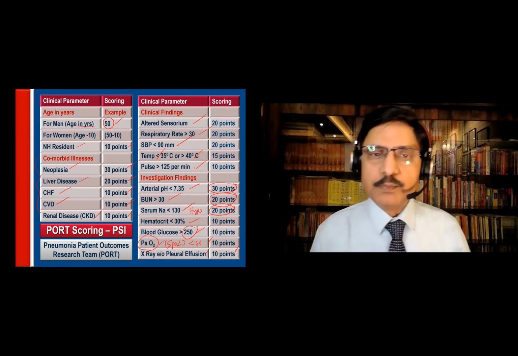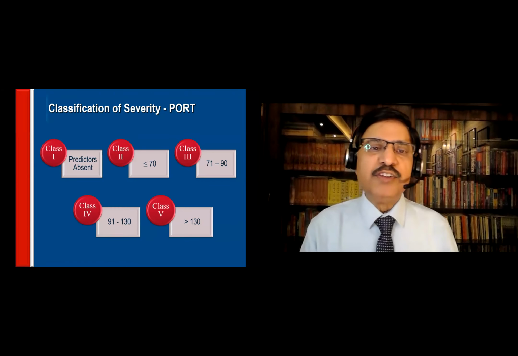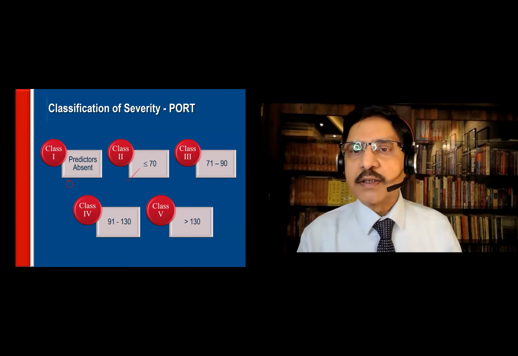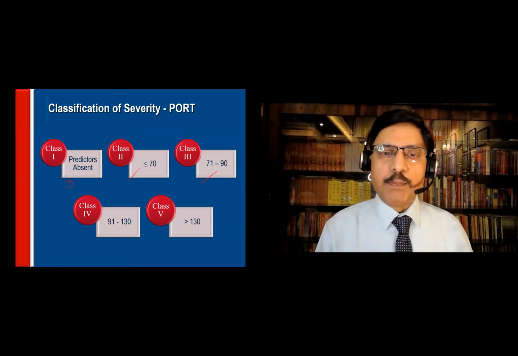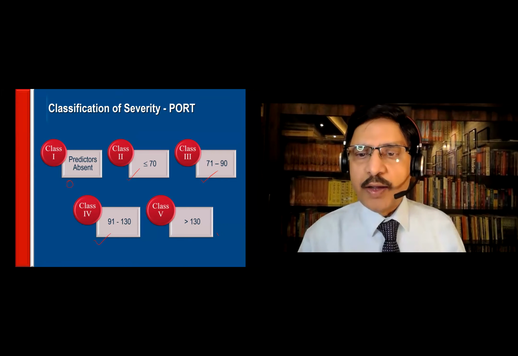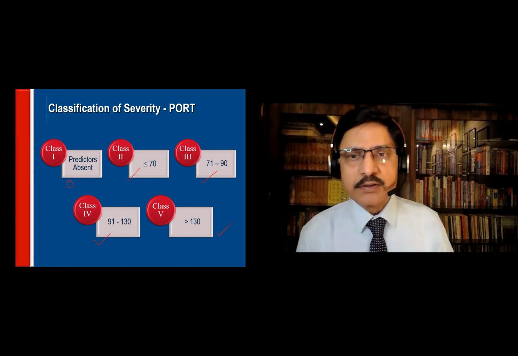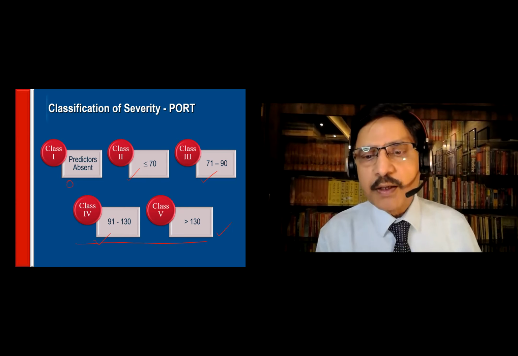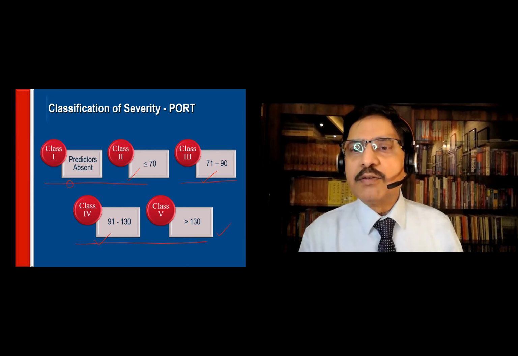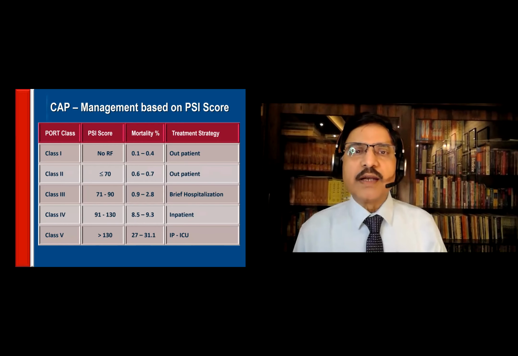Then what do I do? I classify them into class 1, 0 points, no predictors. Class 2, less than 70 points. Class 3, 71 to 90 points. Class 4, 91 to 130 points. Class 5, more than 130. Why do I need this classification? Because these require hospitalization and these may not require hospitalization. These may or may not require hospitalization. Okay.